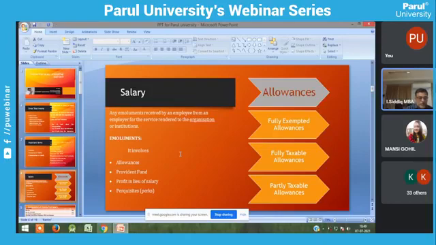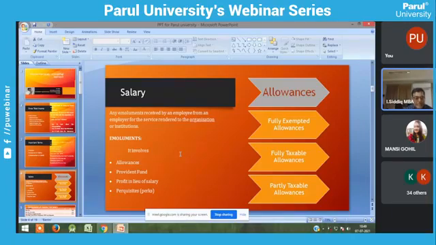It involves allowances, provident fund, and profit in lieu of salary. The next one is perks; perquisites are also called perks. Many provisions are there, but I have taken only four.